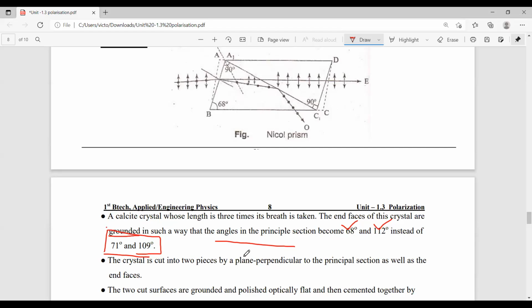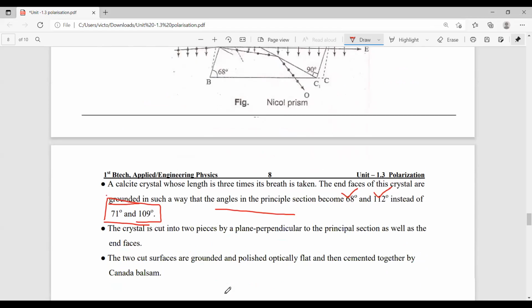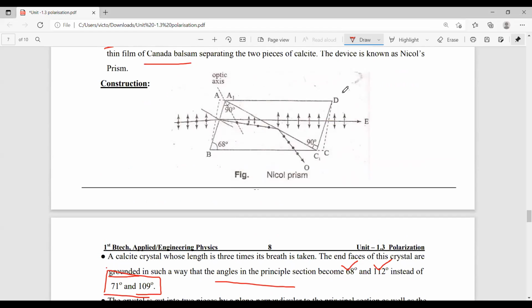So here the construction of the Nicol prism is very important. That's why it is different from the double refraction calcite crystal. The first point is that the end faces of the plane are ground. That's why its angles are converted from 71 degrees and 109 degrees to 68 degrees and 112 degrees. The changed angles are indicated by the dark lines. Dotted lines are the original angles.